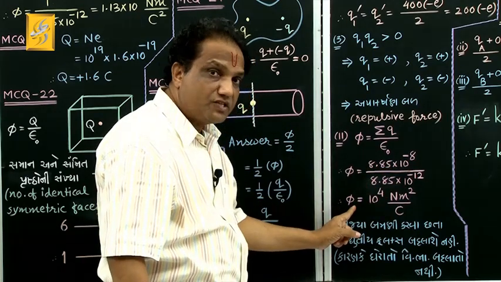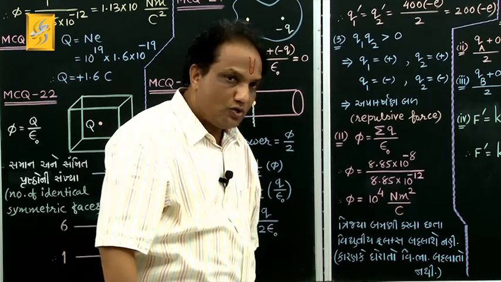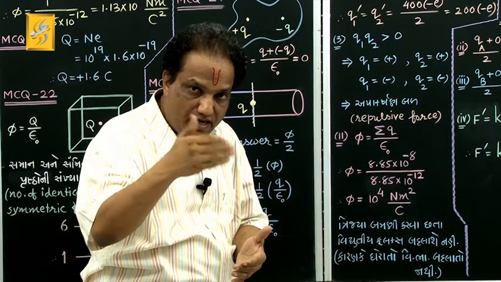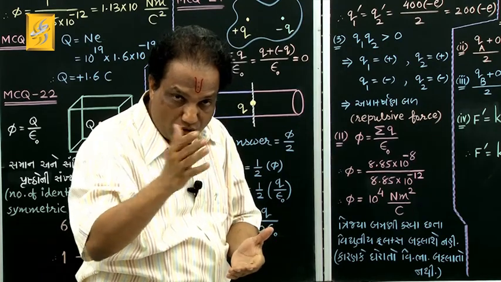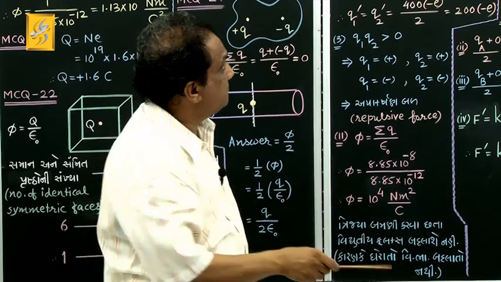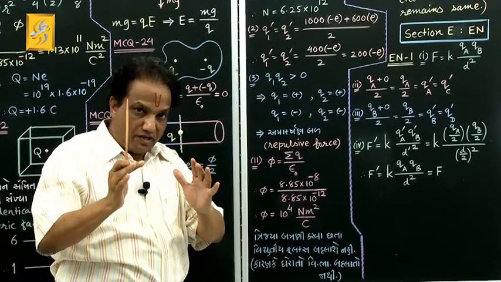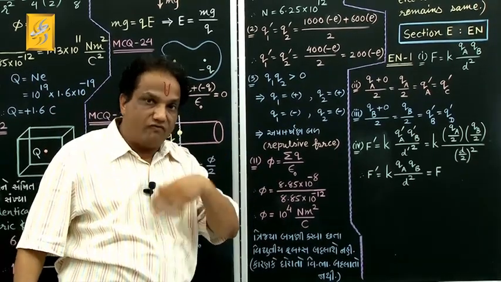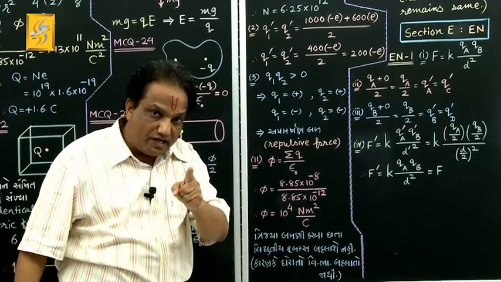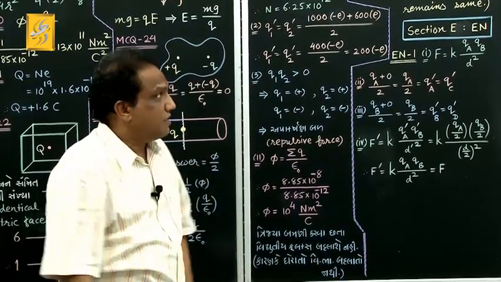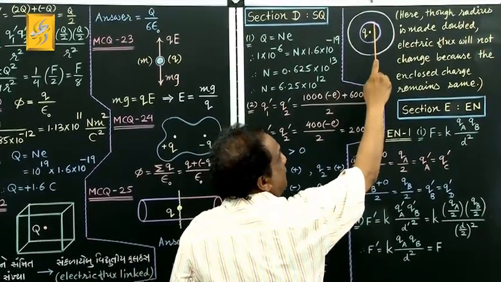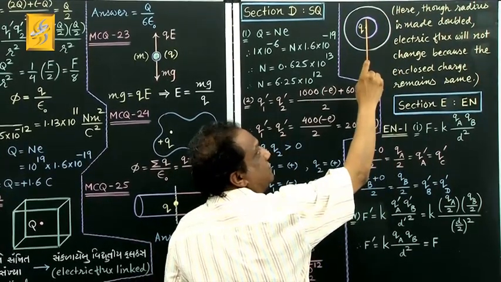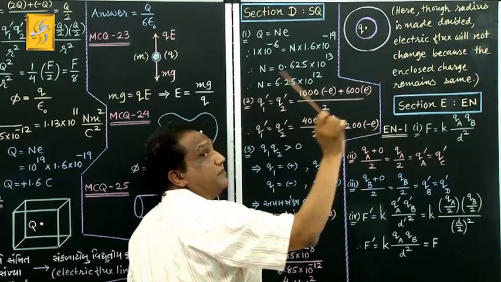The SI unit of electric flux is Newton meter square upon coulomb. One additional tail ender question is given to you in the same question. If we make the radius of the enclosing spherical surface double, then what will be the electric flux? Electric flux will not change, because surrounding this given charge, whether you consider this small spherical surface or a big spherical surface, the charge enclosed by the closed surface remains the same.